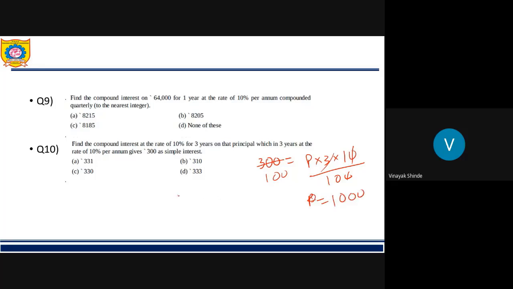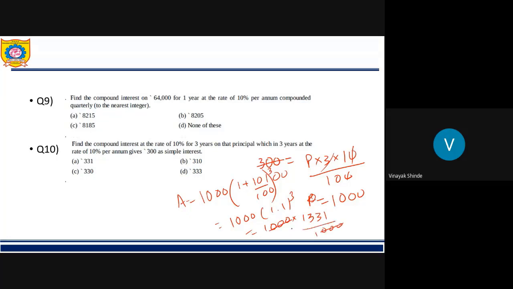So now what would be the CI? It would be the principal, that is 1000, into 1 plus R upon 100. So 1 plus 10 by 100 raised to 3. So 1K into 1.1 whole cube, 1000 into 1331, divided by 1000.